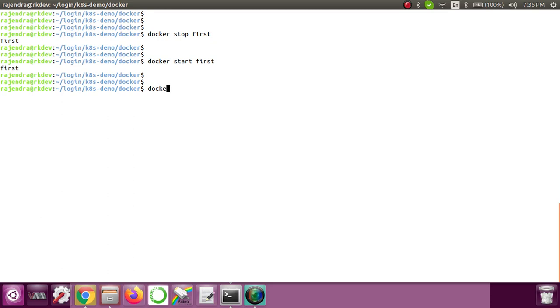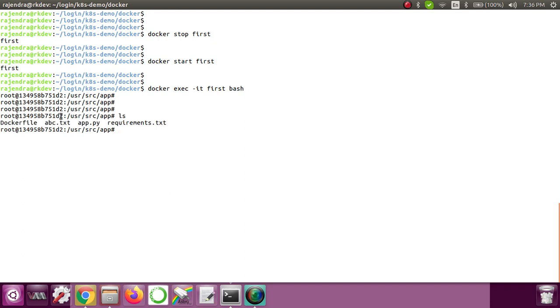Now let's log in inside this: docker exec -it, our container name, and then the shell that we want to use. Okay, so now we are inside the container. Let's do ls. Here you can see that the abc.txt file is still there. Let's see the contents. You can see that the contents are also there. So what does that mean? That means when you stop the container and then start the container, your data will not be removed from that particular container. Your data will still be there.